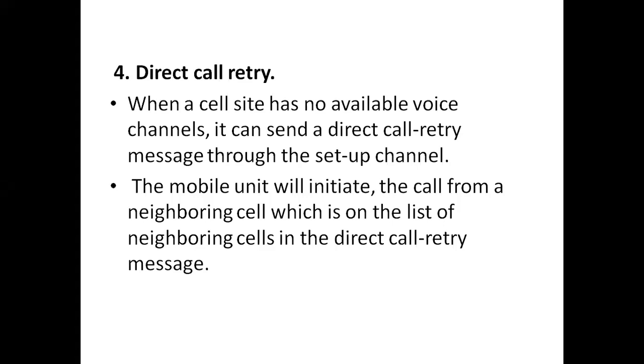So simply, if the voice channels are busy, the cell site sends a direct call retrieve message to the mobile unit, and the mobile unit initiates the call from a neighboring cell on that list. So that is about access channels.